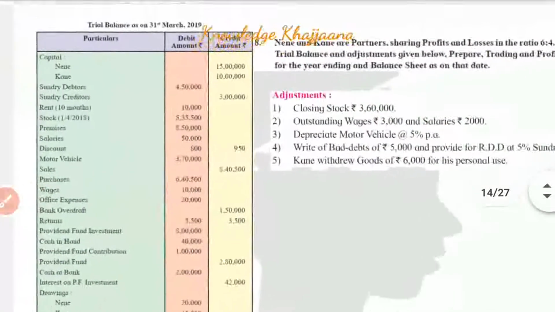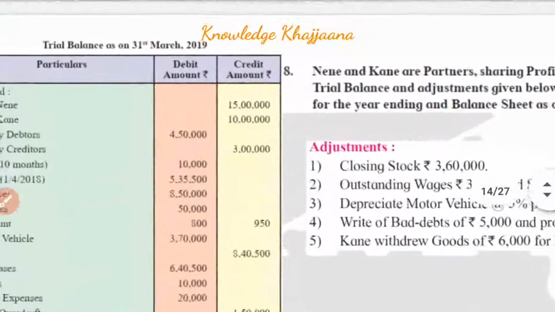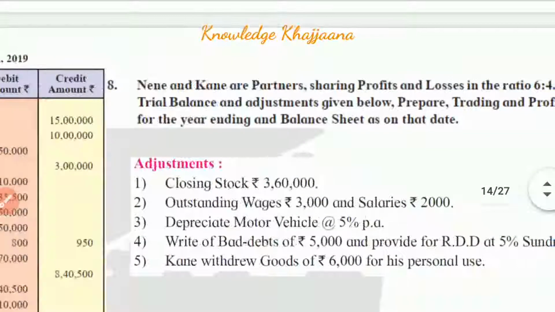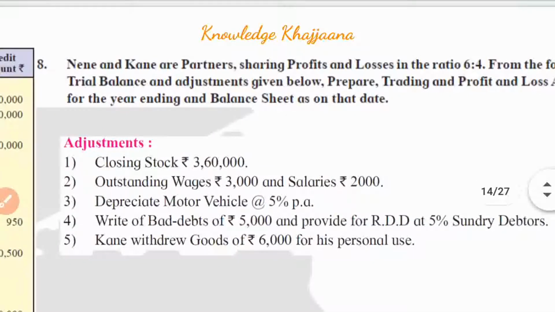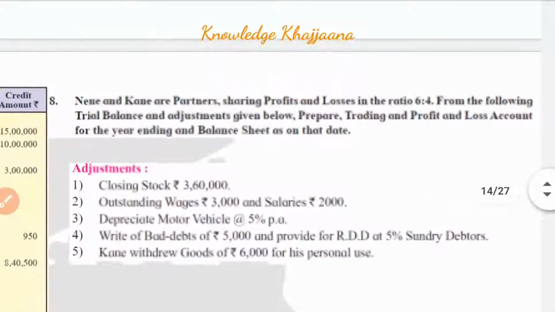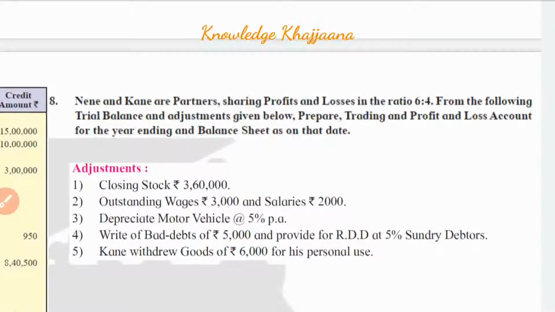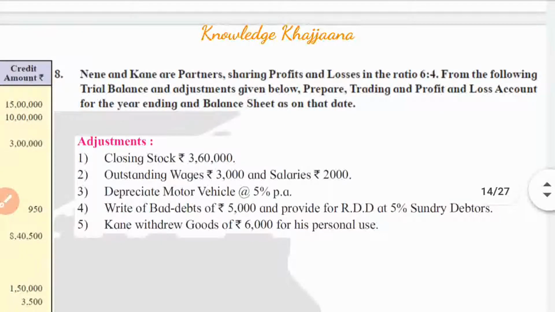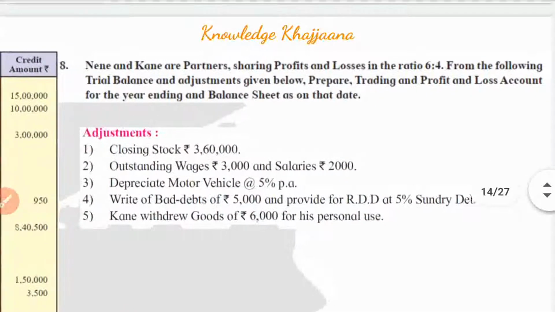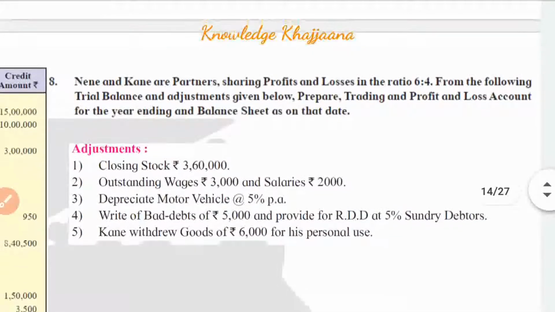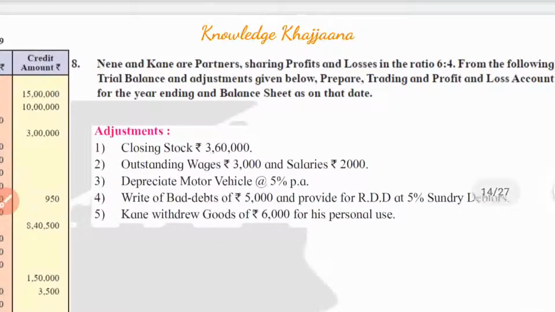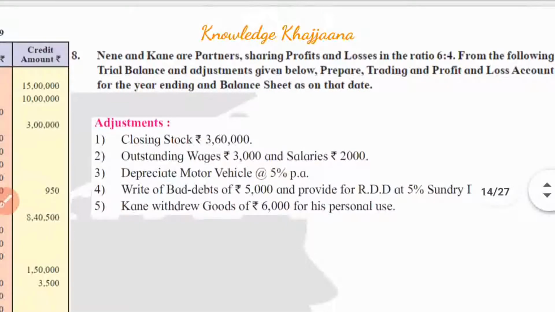This is illustration number 8, and what is the problem? Nene and Kane are partners sharing profits and losses in the ratio 6:4. What is their profit sharing ratio? 6:4. What is 6:4? It is 3:2. It means 3 parts of profit will go to Nene and 2 parts of profit will go to Kane. From the trial balance and adjustments given below, prepare trading and profit and loss account for the year ending and balance sheet as on that date.